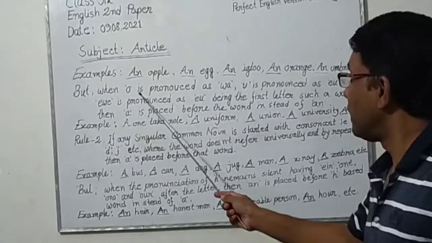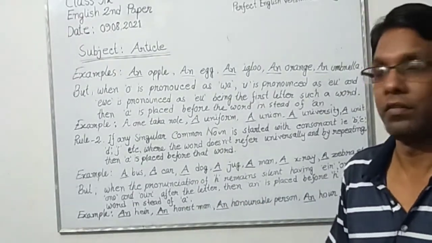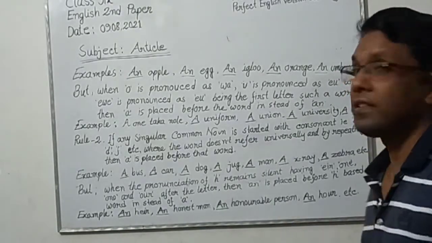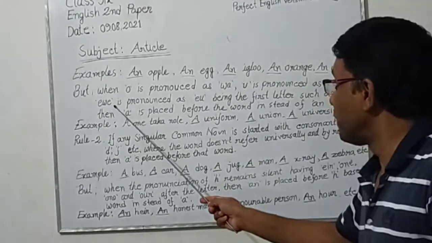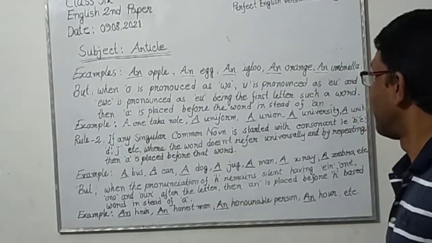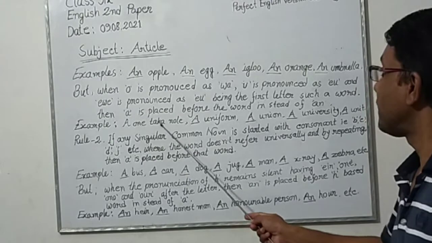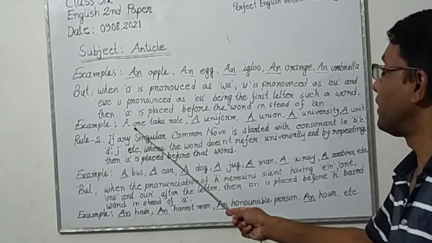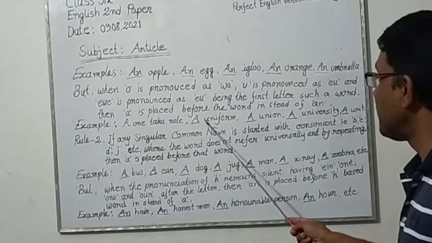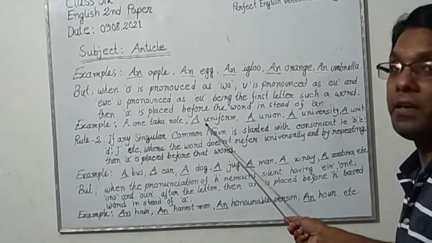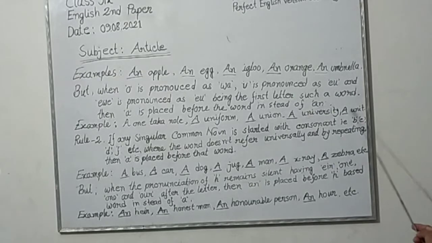Here notice O is pronounced as wa, not as O. U is pronounced as you, not U. And EU is pronounced as you. Example: a one taka note, O is pronounced as wa. A uniform, pronounced here as you. A union, a university, a unit.